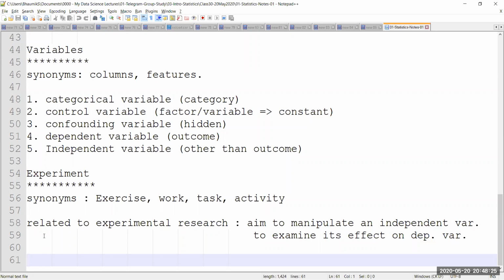So when we are doing any such kind of experimental research, one thing I would like to clearly tell you, something which we have seen yesterday as well, and you should have got the idea as well. Confounding variables play a very, very important role, although they are almost always not part of the data set. Example given, let's say when I was rolling that dice, I said that I'm going to change an independent variable, which is the temperature of the room. Maybe my hands are going to shake a bit more because of cold, and then the results of the outcome is going to change or is going to be affected.